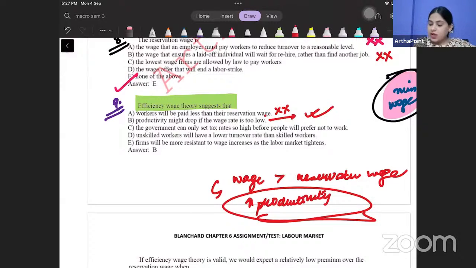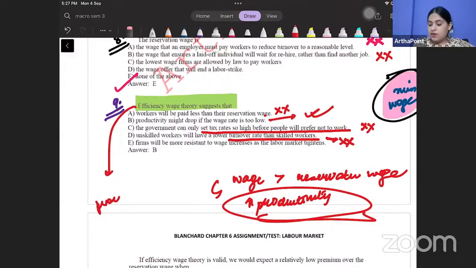This is correct. The government can only set tax rate so high that people will prefer not to work. No, this is not the correct answer. Unskilled worker will have a lower turnover rate than skilled worker. No, this is not efficiency wage theory. Efficiency wage theory only talks about productivity. So as we have marked, the correct answer to this question should be B.